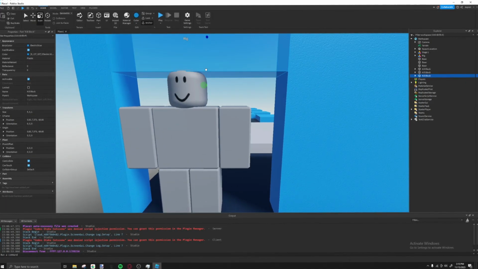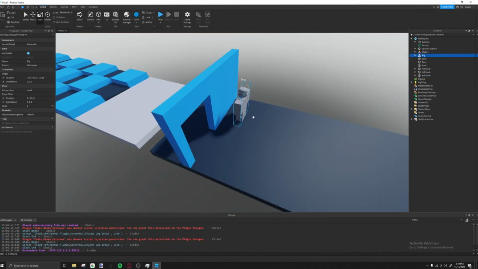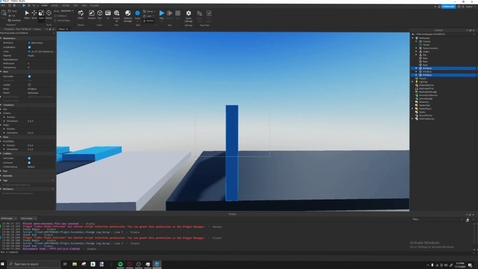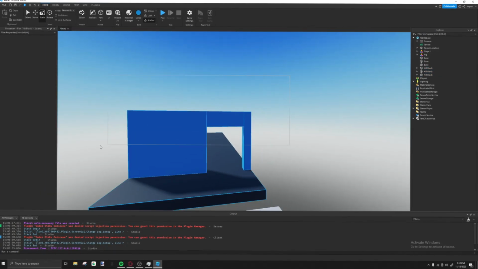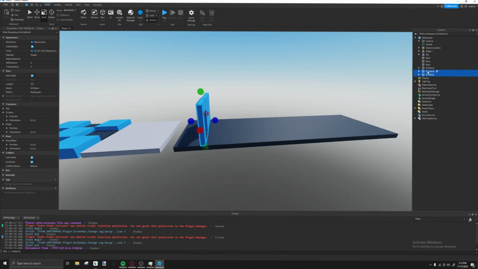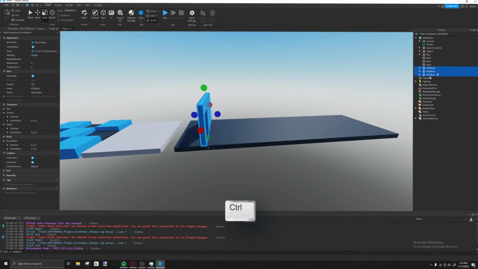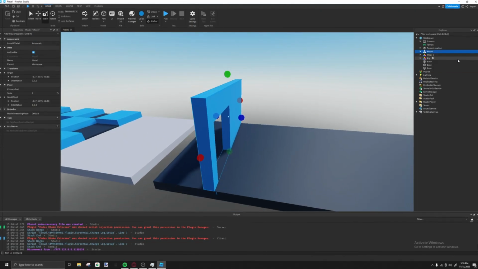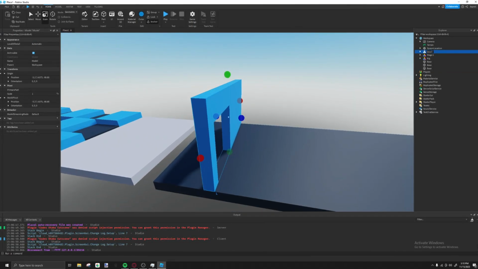Let's make sure it's not touching the head. Perfect. Alright, so we're moving back. So this is gonna be our first door. Okay, so we're gonna group this. I'm gonna select it, or you guys can hold Control and then click on the parts individually in the workspace. That would also work, and then group it. We call this Door 1.